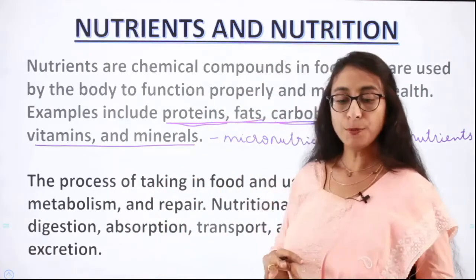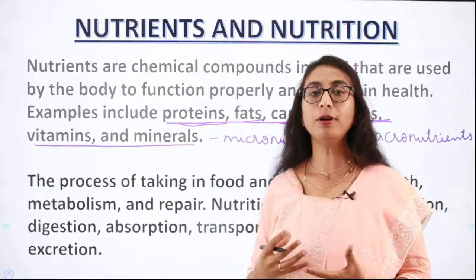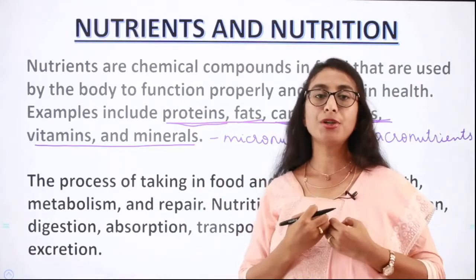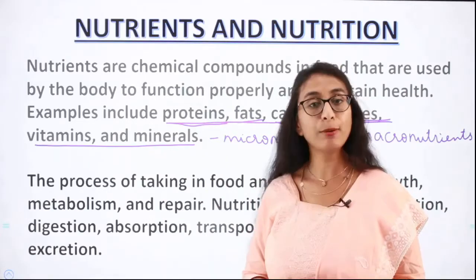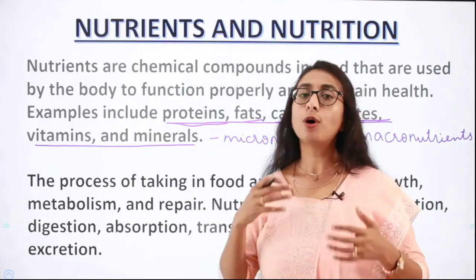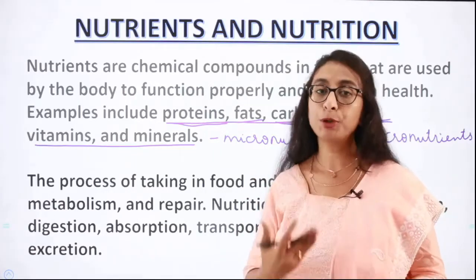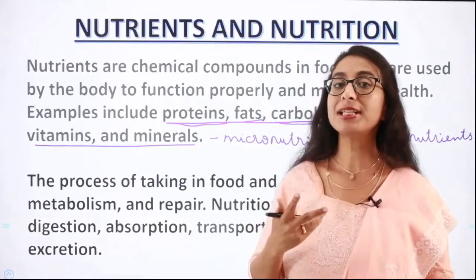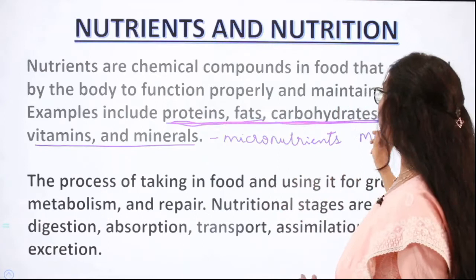Okay. So nutrients are the chemical compounds which are present in the food. The body absorbs the nutrients and it helps us to grow. It also helps us to have a healthy body, and it also helps in repair of tissues. So whatever food which we consume is ultimately broken down to nutrients. So under nutrients we have macronutrients, which are proteins, fats, and carbohydrates.